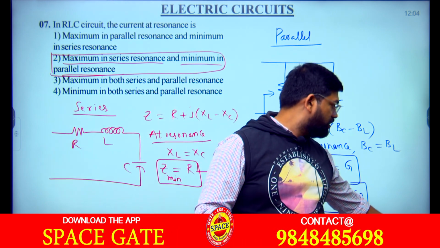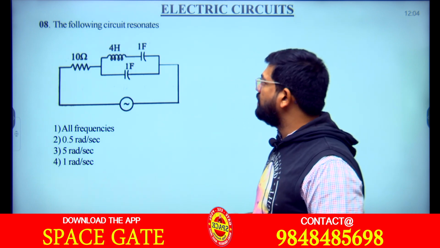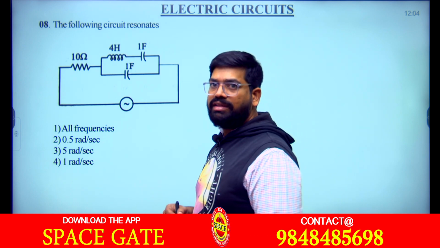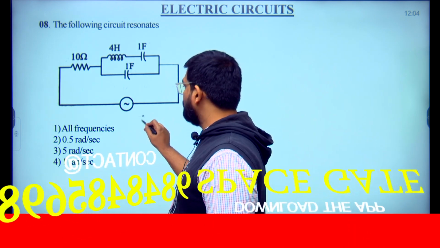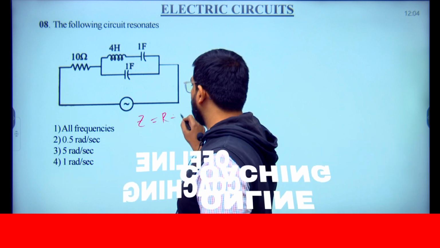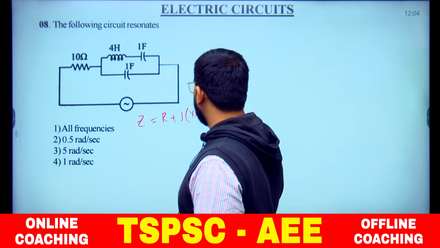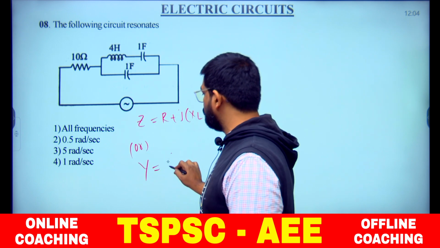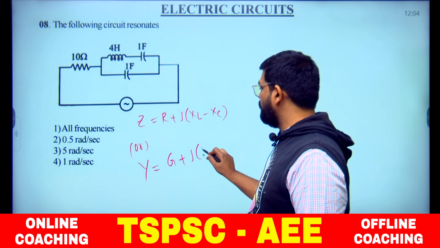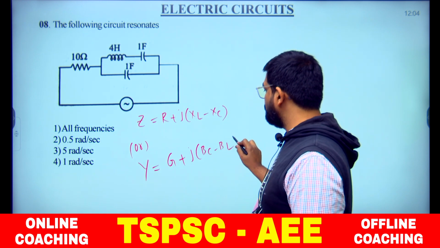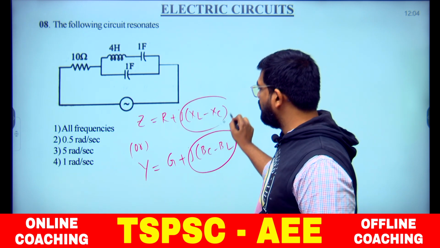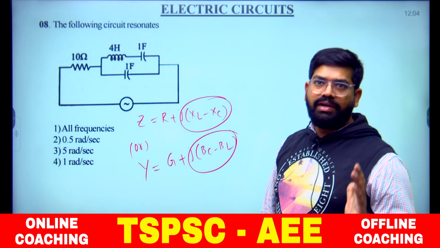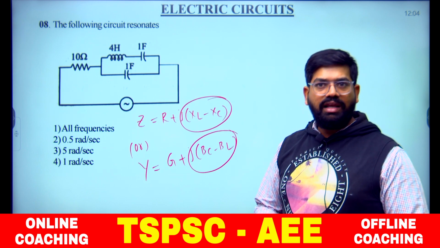Move on to the next question here. What is the question? The following circuit resonates at what frequency? One thing we have to do: at resonance Z is equal to R plus J into XL minus XC, or in the form of admittance, G plus J into BC minus BL. At resonance there won't be any reactive part, means no imaginary part. Definitely impedance or admittance must be purely real.